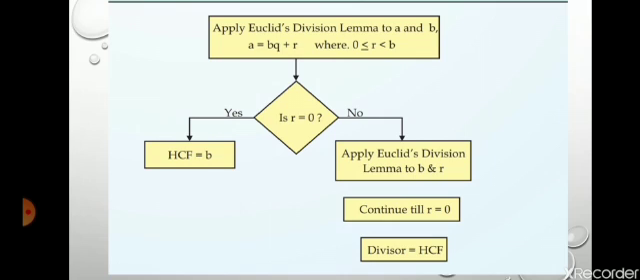Let's go through this flow chart. Here we apply Euclid's division lemma to a and b. First of all, we divide a by b and arrange it in the form of Euclid's division lemma: a = bq + r, where r is greater than or equal to 0 and less than b. If in the first step we get r equal to 0, then the HCF is the divisor, that is b. But when r is not equal to 0, we again apply Euclid's division lemma for b and r and continue till r is equal to 0. And in the last, the divisor becomes your HCF.